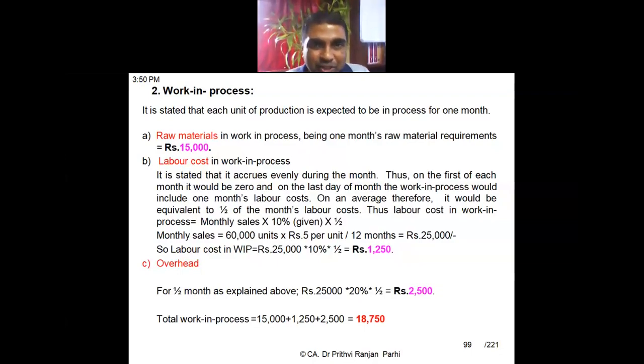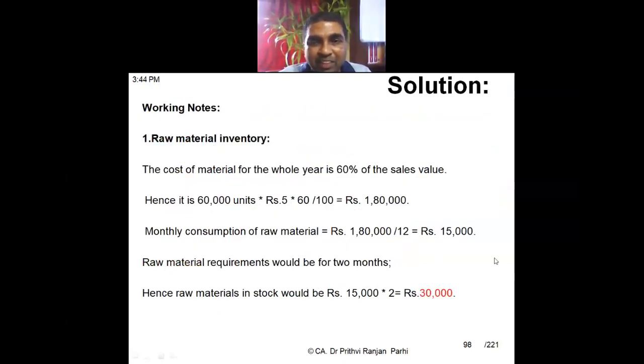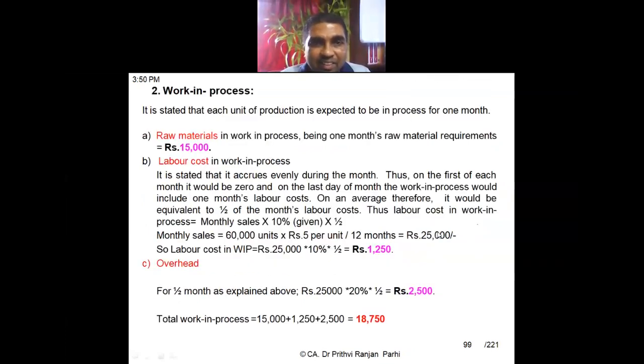Okay. So the raw material part of the work in progress for 1 month is 15,000. In the previous slide we computed the requirement of raw material for 1 month as 15,000. Is it not? So the raw material requirement is 15,000.